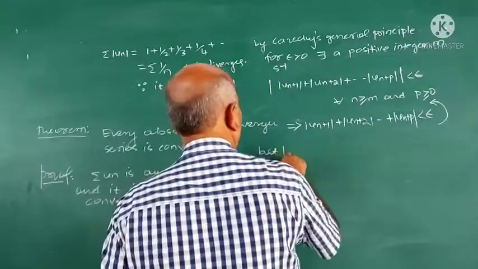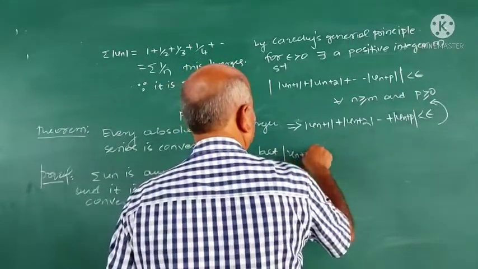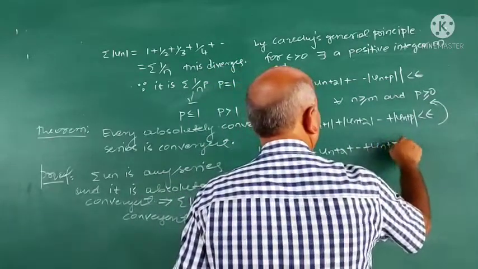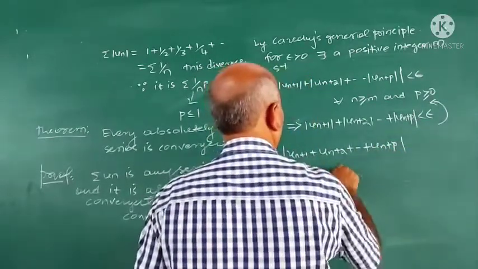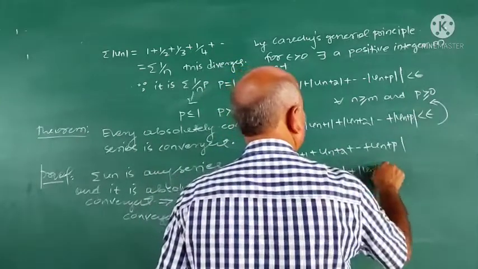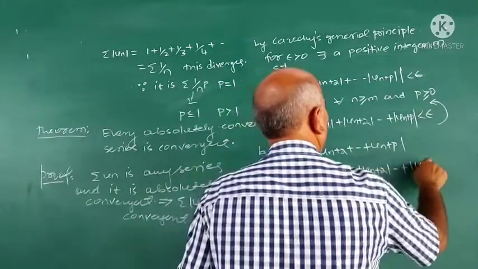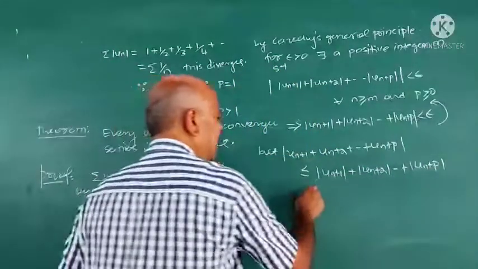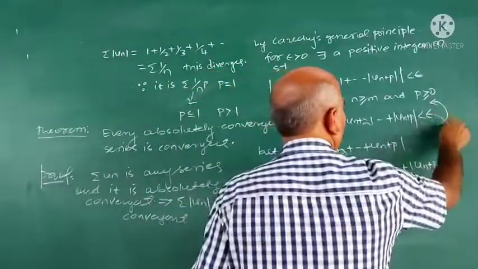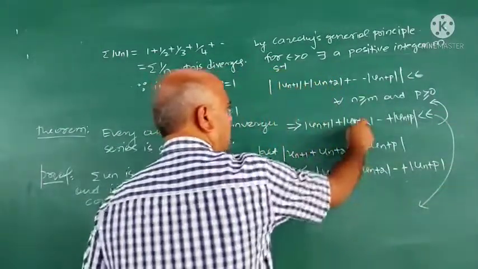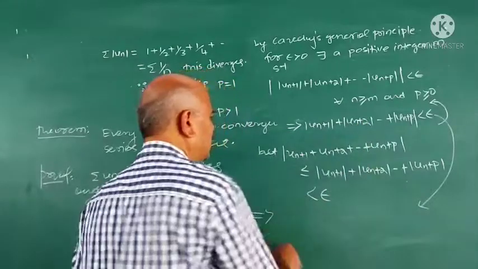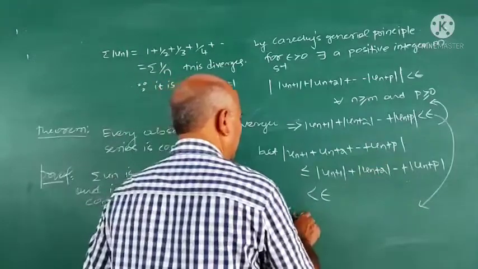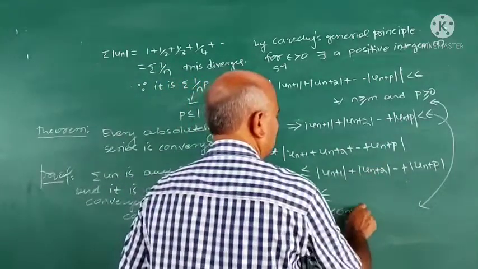But mod of un plus 1 plus un plus 2 plus so on plus un plus p is less than or equal to mod un plus 1 plus mod un plus 2 plus etc plus mod un plus p. Now this is less than epsilon. This implies mod un plus 1 plus un plus 2 plus un plus p is less than epsilon, which means sigma un is convergent.